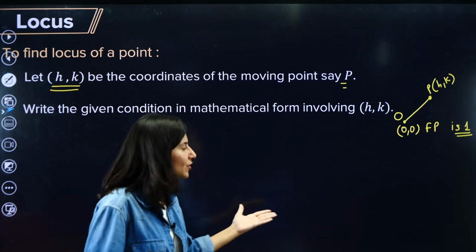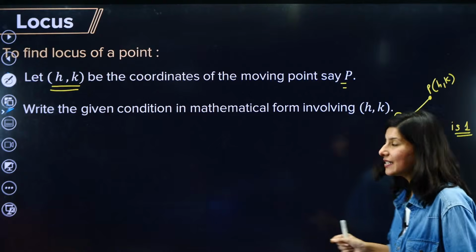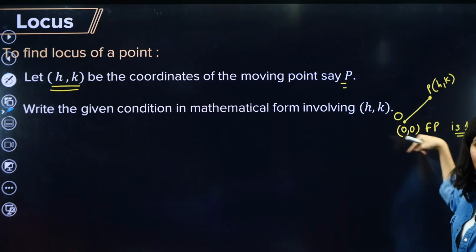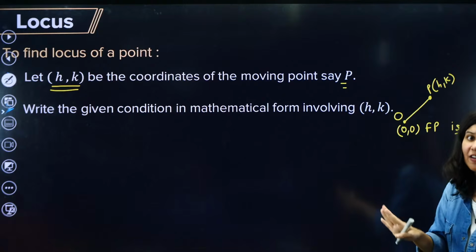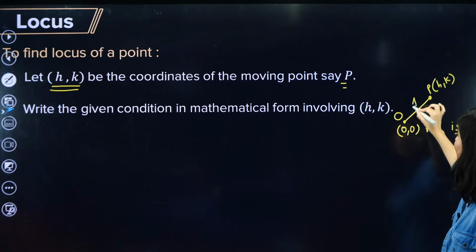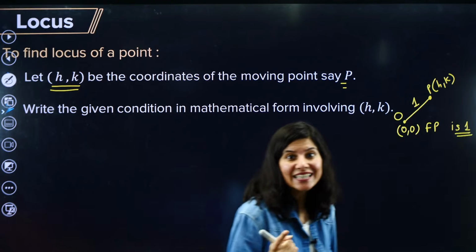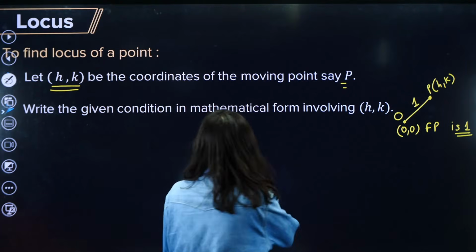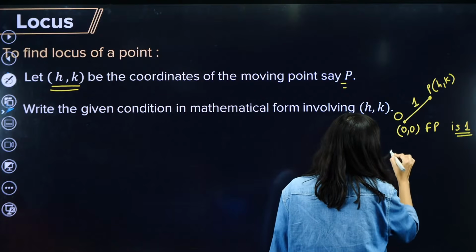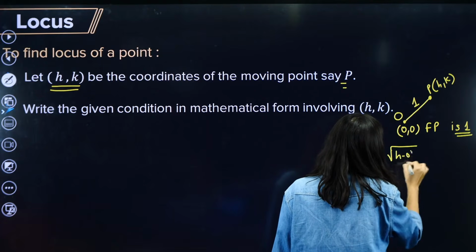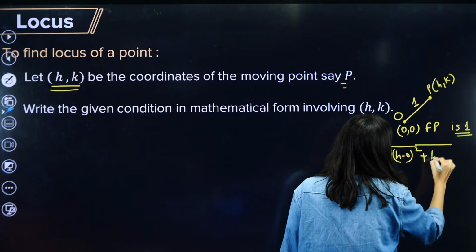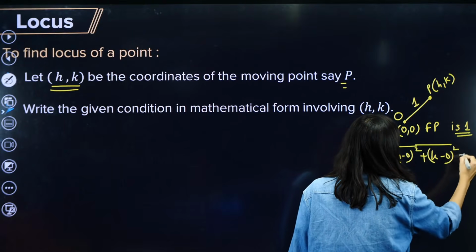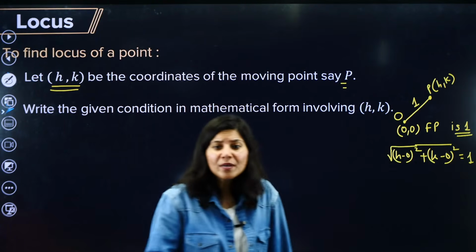So in this question, what they are saying is that the distance of a moving point from the origin is fixed, and that is 1. That means apply the distance formula, that's it. So the mathematical condition of the geometry is square root of (h minus 0) square plus (k minus 0) square equals 1.